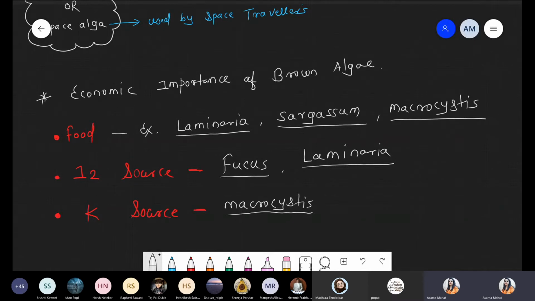If you read the module, you will get n number of examples. No need to remember each and every example, mostly those mentioned in your NCERT. So, iodine source, and the next one, potassium. All these are sources with respect to food.